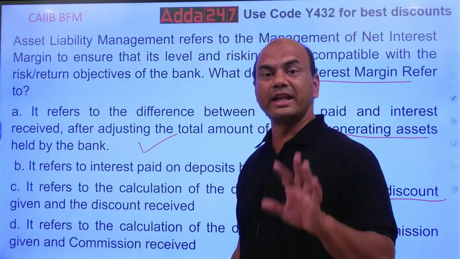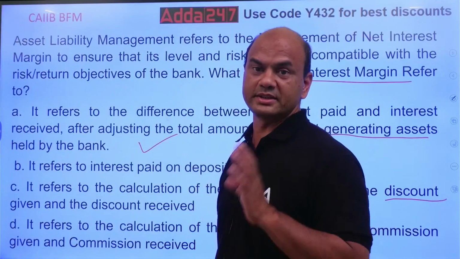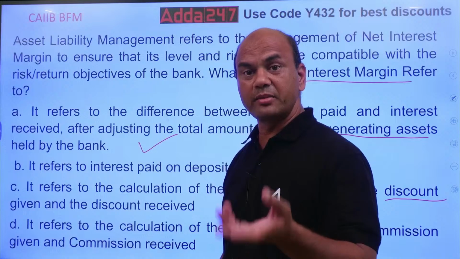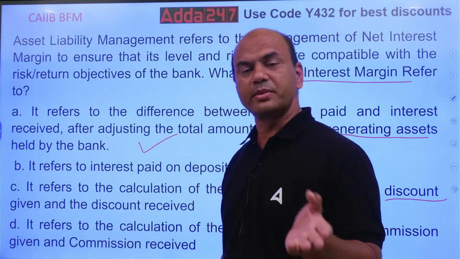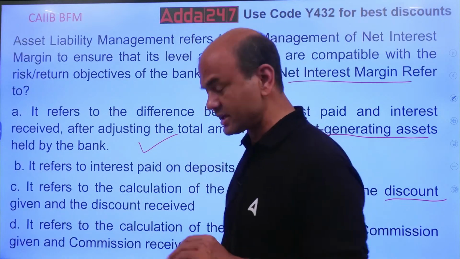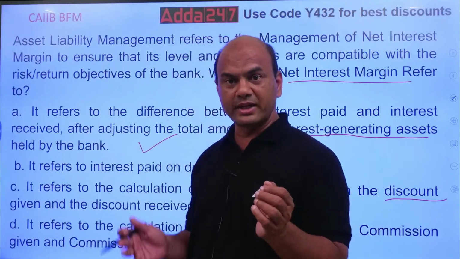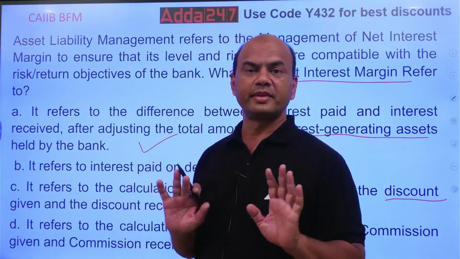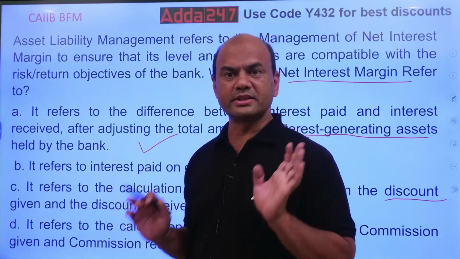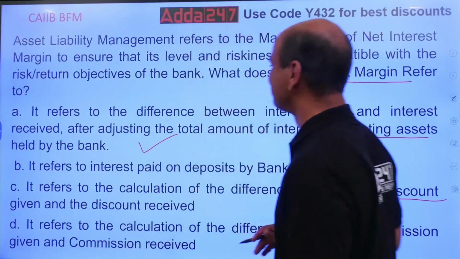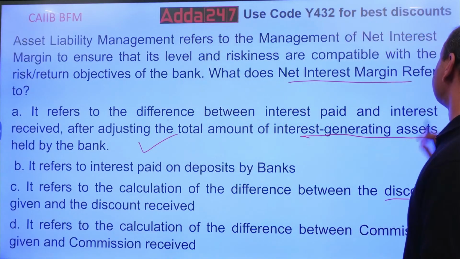Just now I gave you NII upon assets. Okay, NII means what? Loan interest minus deposit interest. The interest which I receive minus the interest which I give. That's the difference, upon assets. Okay. So answer is A.